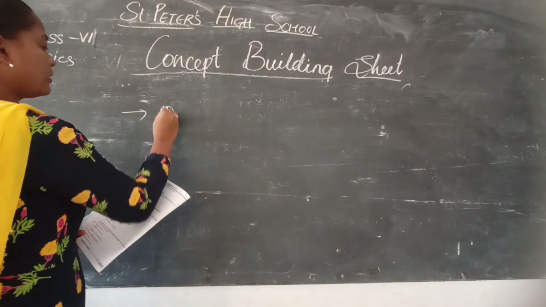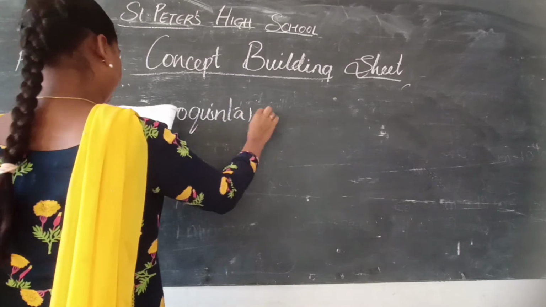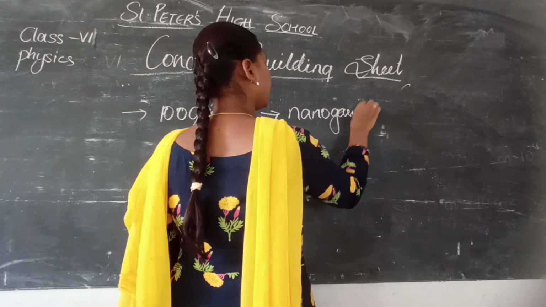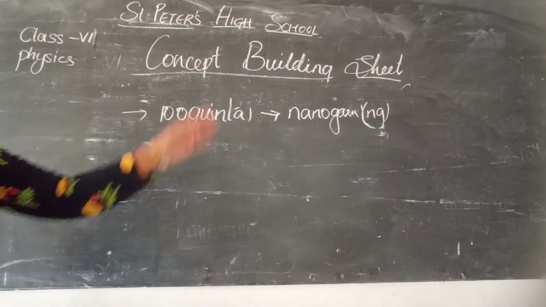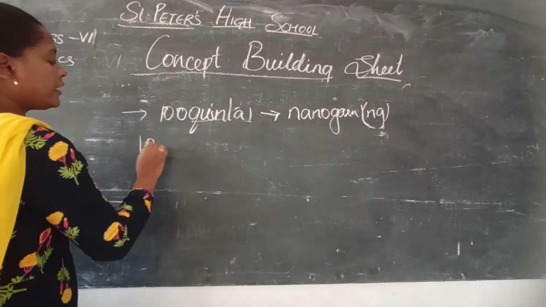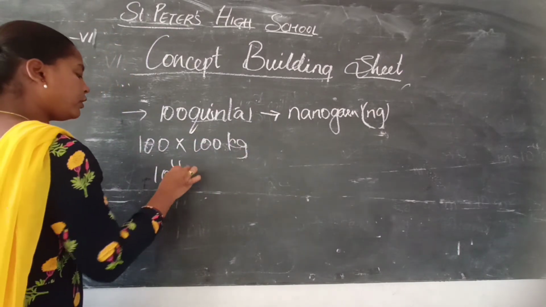Now the next one is one more conversion. Convert 100 quintal into nanograms, where quintal is a multiple of kg and nanogram is a submultiple of gram. So here 1 nanogram is equal to 10 to the power of minus 9 grams, and 1 quintal is equal to 100 kg. So 100 into 100 kg becomes 10 to the power of 4 kg.